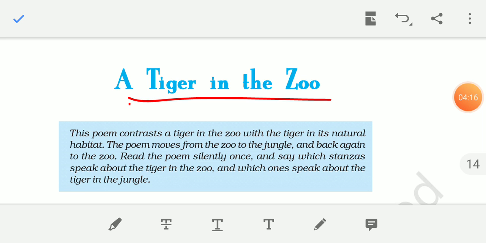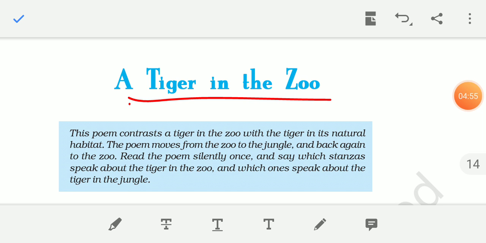However, in the reduced space of the cage it cannot move freely. That is why the poet believes that all tigers should live in the wild and none in the zoo. They are not really a danger to human life, and so they should not be confined. So here finally the poet tells everyone that tigers are not a thing that can harm us. They live freely, they enjoy their life, they live very lively, and they don't want to harm human habitation.